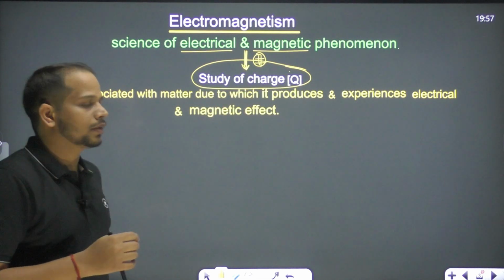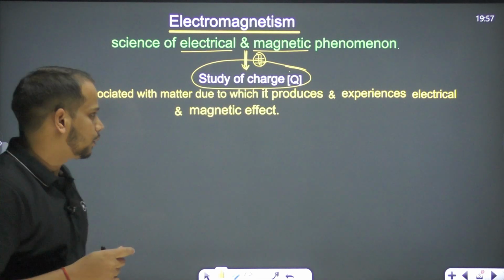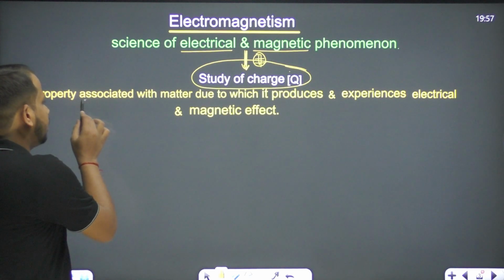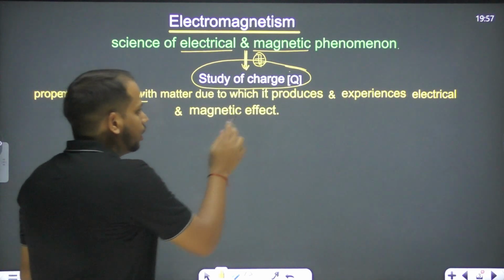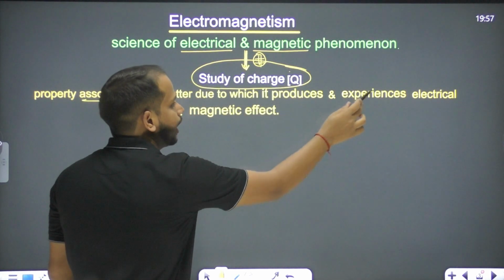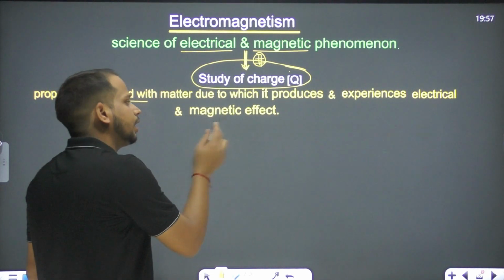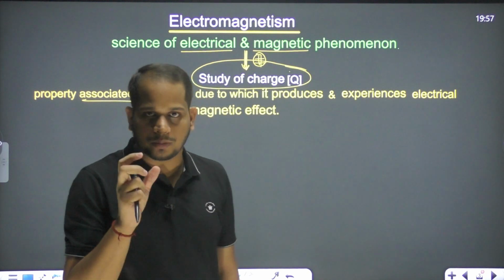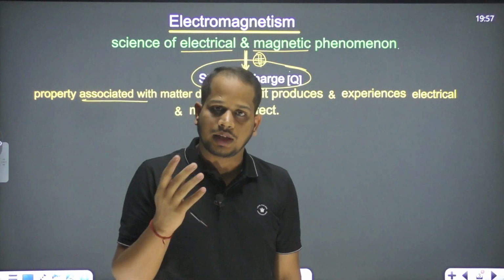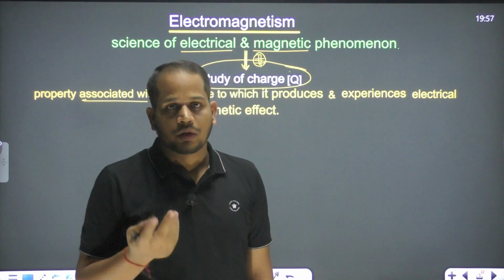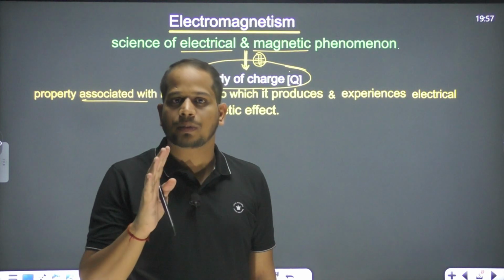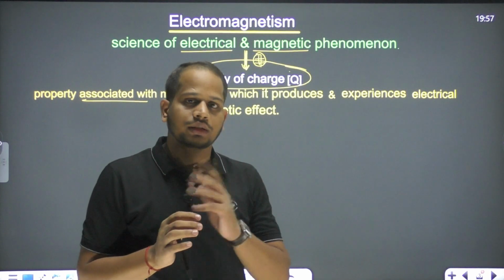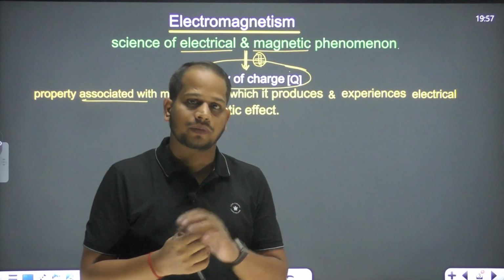So what is the meaning of charge and what we know previously from that? It's a property associated with the matter due to which it produces and experiences electrical and magnetic effect, right? So it is a property, like if I am saying any object is showing magnetic effect, or any system is showing electrical effect, so we can say the body or the object is charged, right? Without charge they cannot show any type of electrical effect, right?